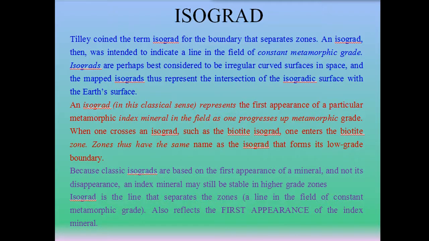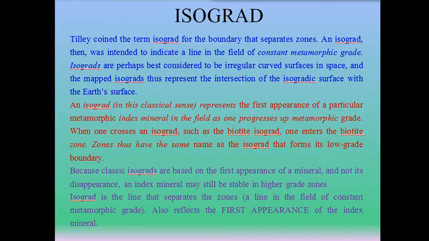Now let us try to understand what an isograd is. Tilley coined the term isograd for the boundary that separates zones. An isograd then was intended to indicate a line in the field of constant metamorphic grade.